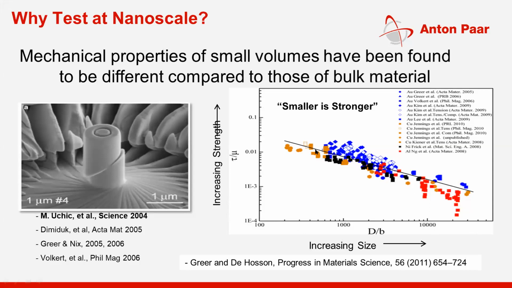Otherwise, if you convert it into a linear scale, it will be a very exponential growth. That smaller is stronger. So it is very, very important for someone to study the properties at nanoscale, because nanoscale properties are different than the bulk properties.